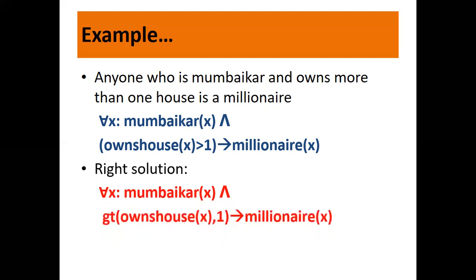The right solution will be using a function greater than, which will compare both values and return either true or false. So here, all X where X is a Mumbaikar and X owns houses, it will give the number of houses owned by X, and that value and 1 will be compared by the function greater than, which will return true or false. Implies X is a millionaire. Is it fine?